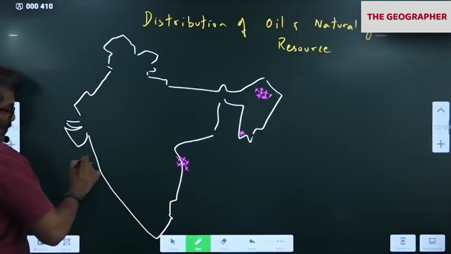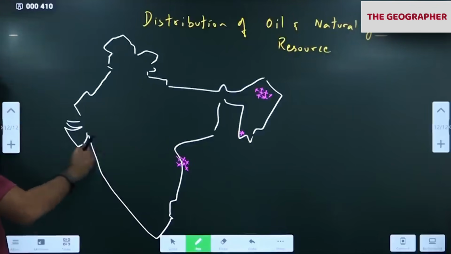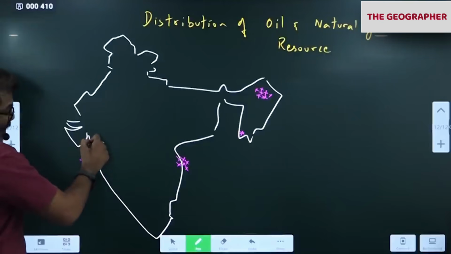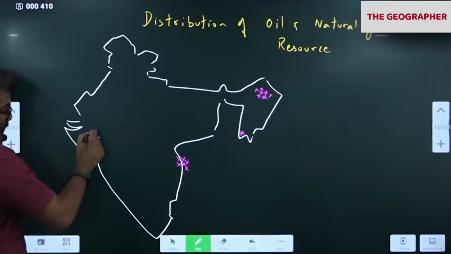Now come to this side. Mumbai High. High because of high seas in the water. It's in the water, the Arabian Sea. Then Gujarat: Ankleshwar, Ajira, Ahmedabad, Kalol, Balol, Mehsana.